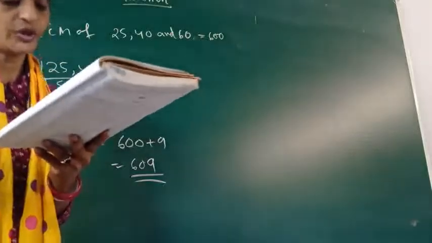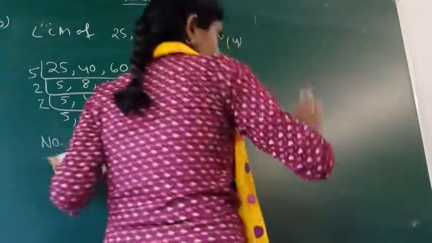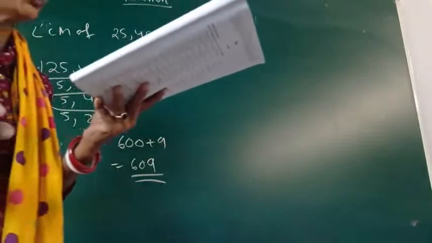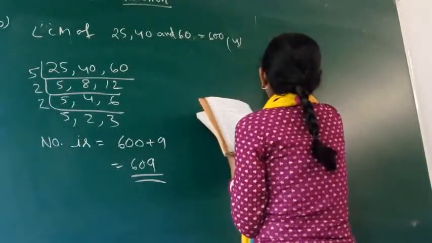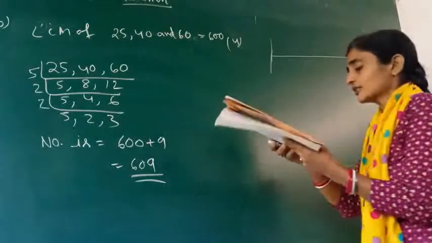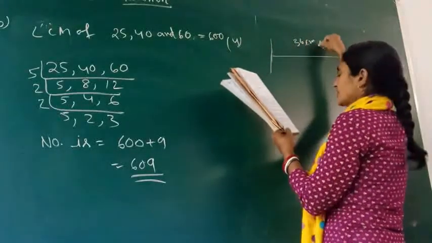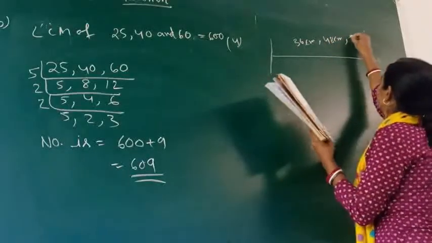Here from the set you can get, it is question number 26 that has been marked. That one I am considering as number 4 that I am going to solve. The question is something like that: 3 boys step off together from the same place. Suppose 3 of your friends are starting from the same line. Now you are covering a certain distance, whereas the size of the steps has been given. That means you are giving a gap. The first one has 36 cm, the second one has 48 cm, and the third one has 54 cm.